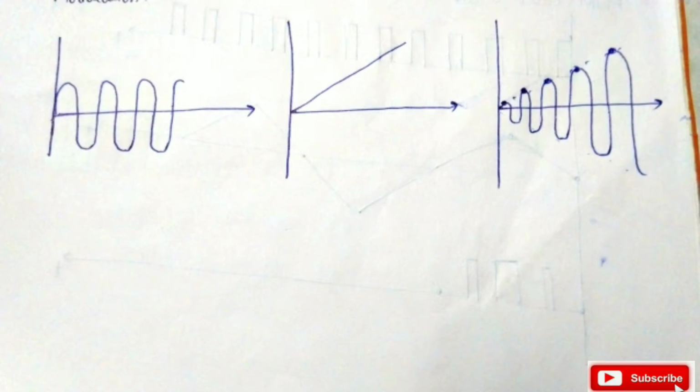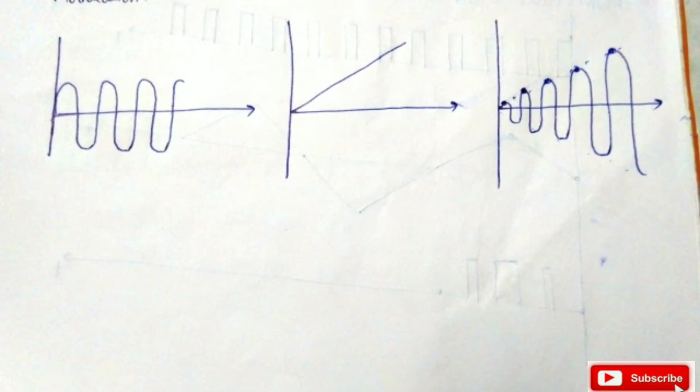Now the question arises, as we require our message signal, not the carrier signal, why are we changing our message signal into the form of the carrier signal? Because when we transmit our signal, we generally require high power, and generally our message signal is low power. So we choose a carrier signal of high power, and we overlap our message signal over the carrier, because this carrier is linearly varied according to the message signal.